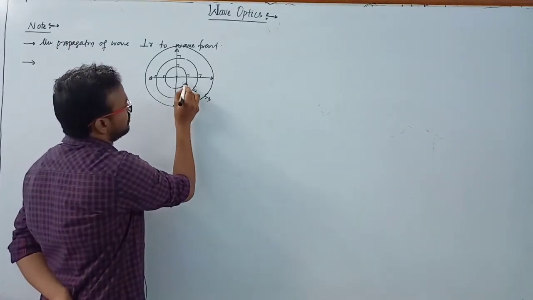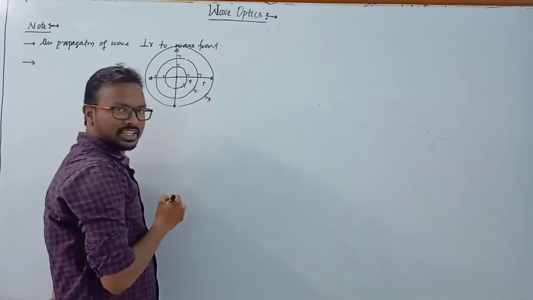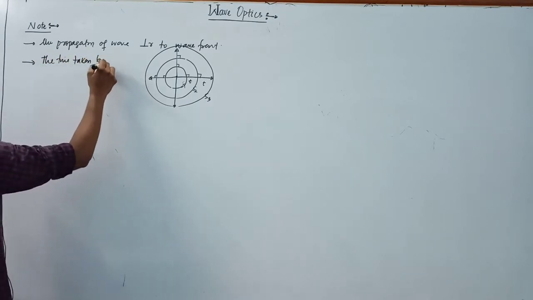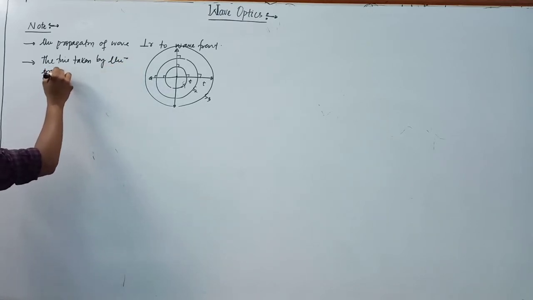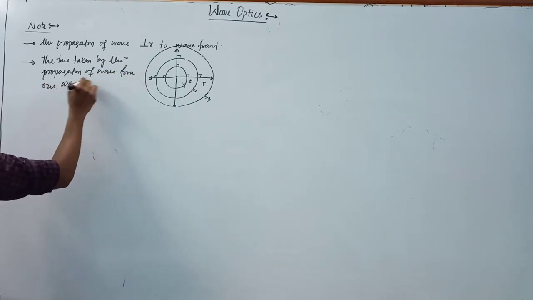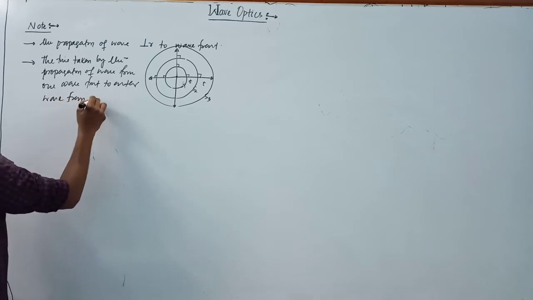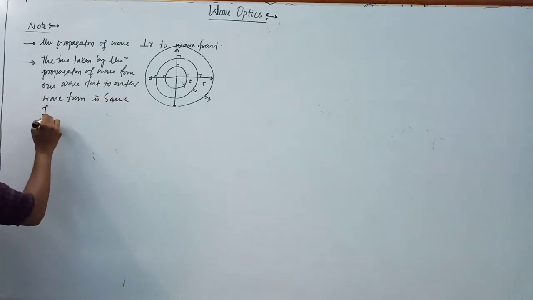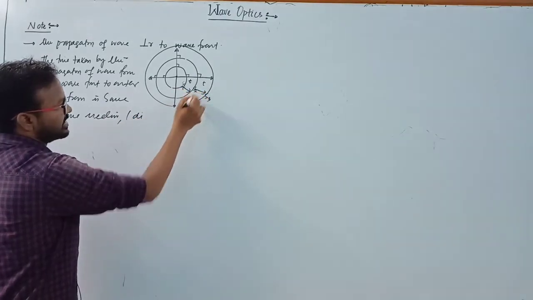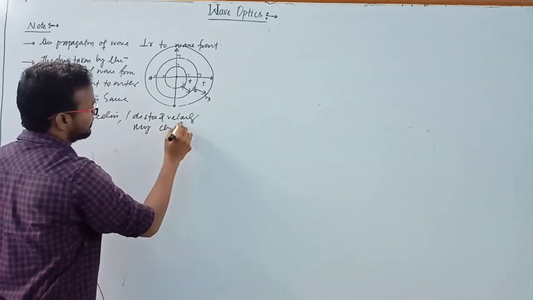The time taken from S1 to S2 is T, and then S2 to S3 is also T. So the time taken by the propagation of a wave from one wavefront to another is the same for the same medium, but the distance and velocity may change if the medium is different.